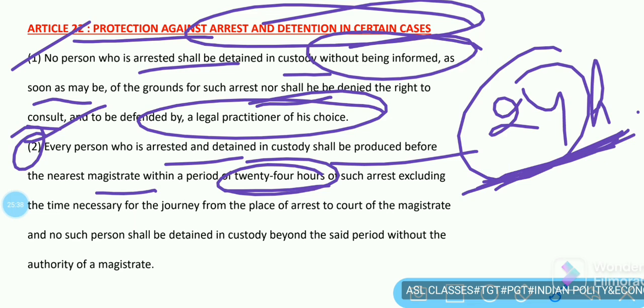If anybody is arrested, he should be produced before the nearest magistrate within 24 hours, excluding the time necessary for the journey from the place of arrest to the court of the magistrate, and no such person shall be detained in custody beyond the said period without the authority of the magistrate.